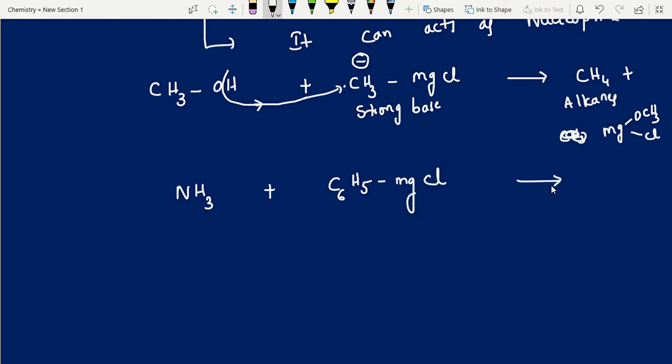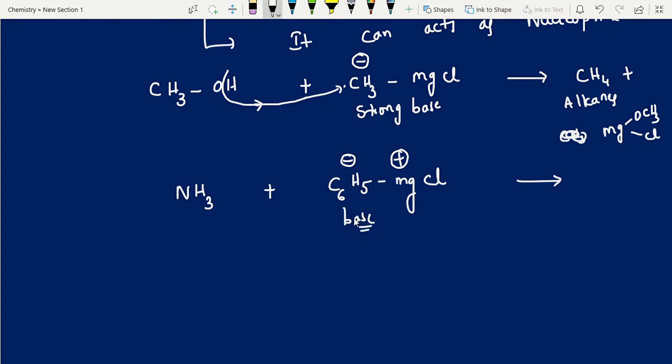Yes, aryl magnesium chloride, aryl groups also. This is also a Grignard reagent, C6H5 minus, right? So now again for the Grignard reagent, check whether it acts as a base or a nucleophile. See, here it also acts as a base only.